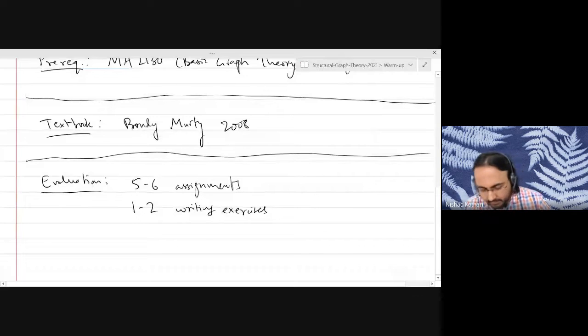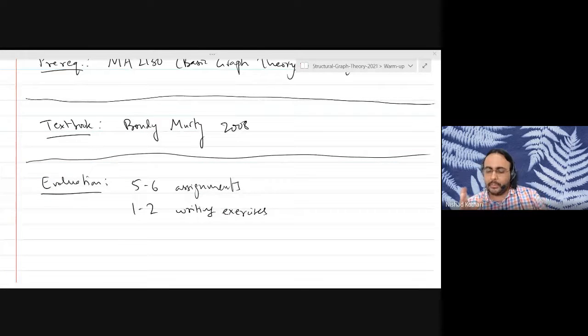Of course, the math has to be correct. That goes without saying. But the writing will also be taken into account. The writing exercises will generally be proving a statement that requires a slightly more lengthy proof and might have some moving parts and pieces. So the goal is to connect all those pieces and prove a particular theorem that will not be proved in the lectures. It will be on your exercises.